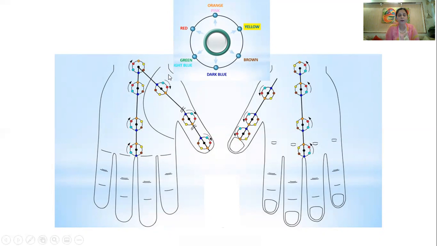So this chakra is connected to the lung, and also the dryness chakra is connected to the lung. This dryness chakra can give energy to the lung structurally, and also can give energy to the kidney functionally.